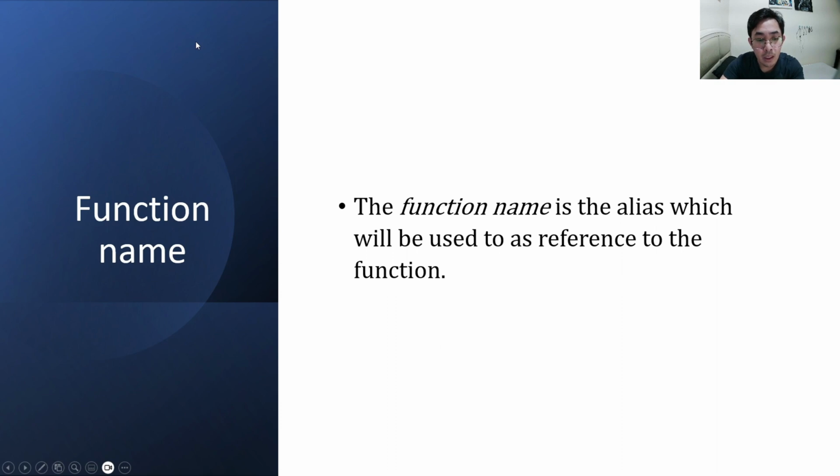Function name. The function name is the alias which will be used as a reference to the function. It is similar to variable names. The only difference is the presence of the parenthesis after the function name.